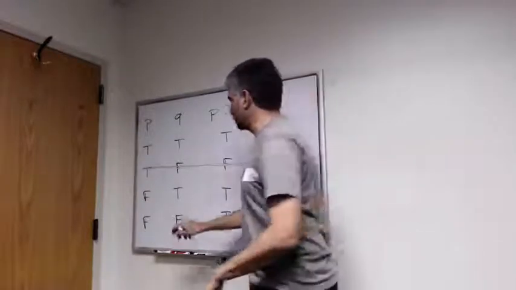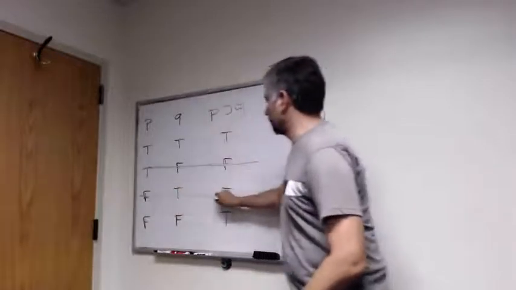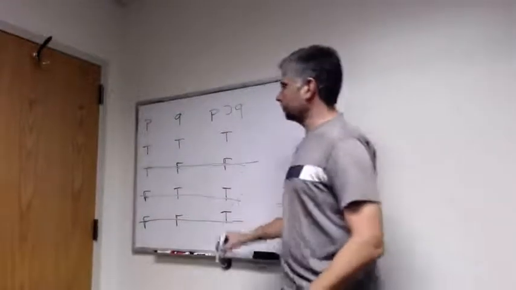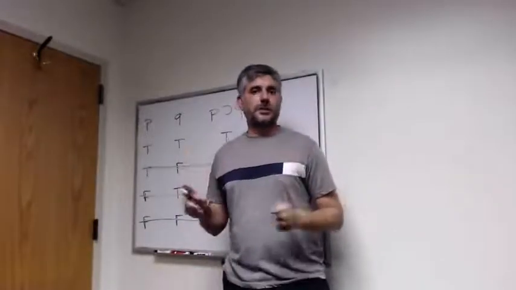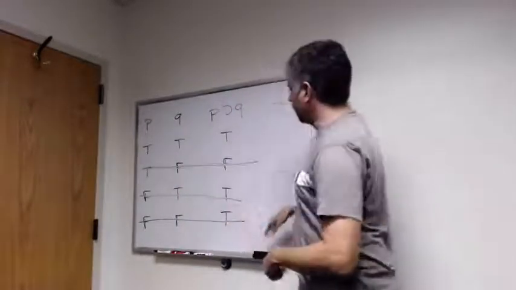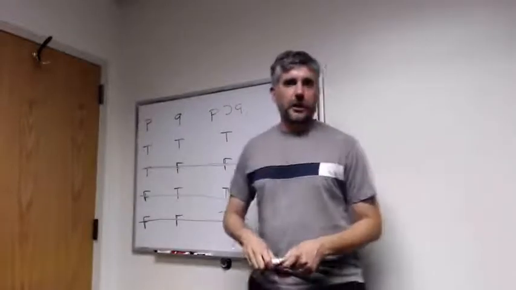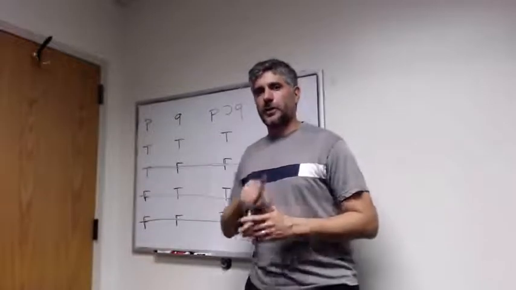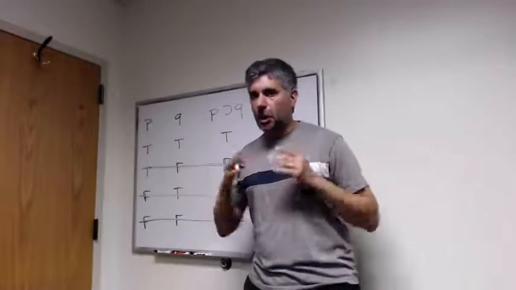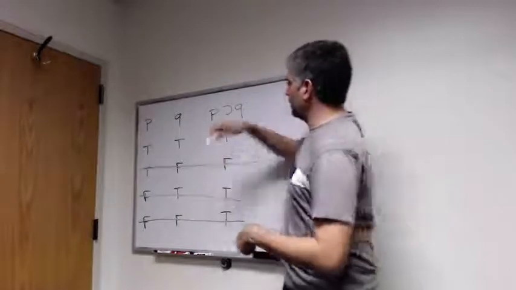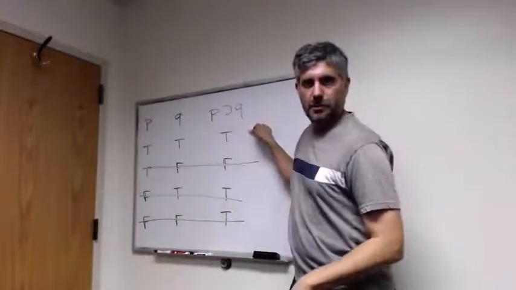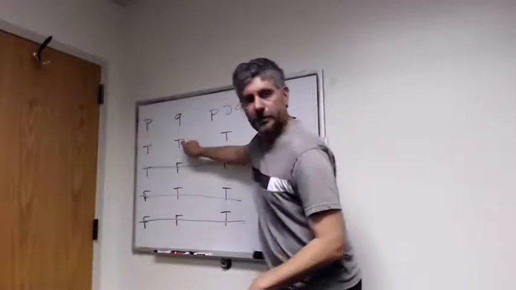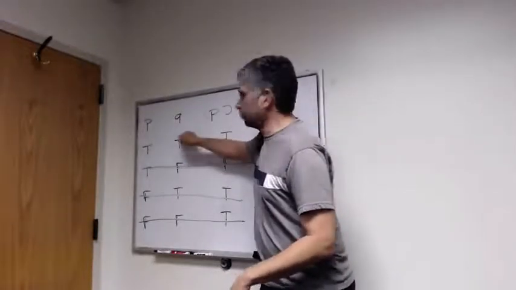So the second premise rules out this situation where P is false, and it rules out this situation where P is false. So the two premises together rule out all three of these possible situations. In other words, according to the premise P horseshoe Q and the premise P together, the only possible situation is this one. But notice, if this is the only possible situation, then Q has got to be true, because Q is true in this situation.